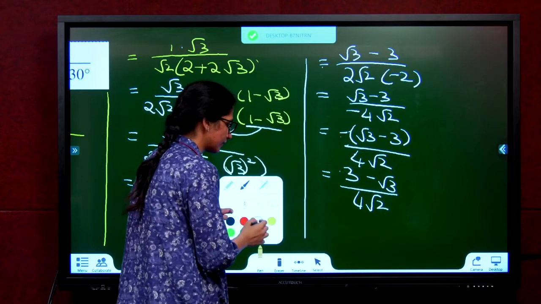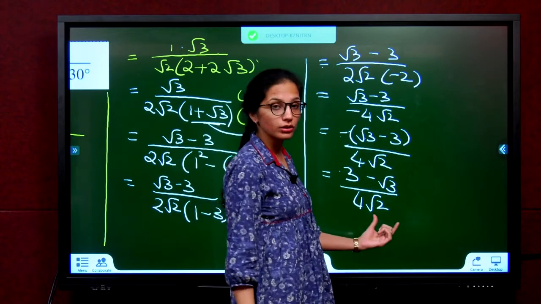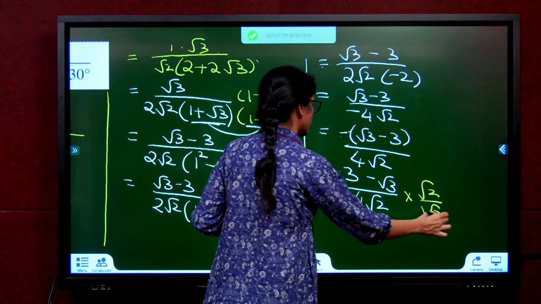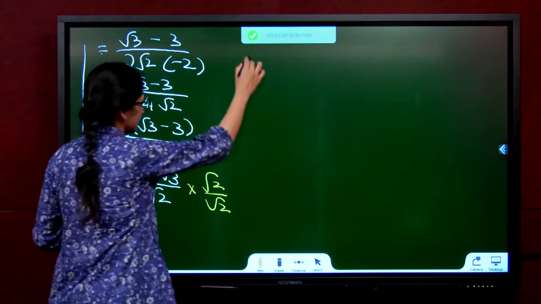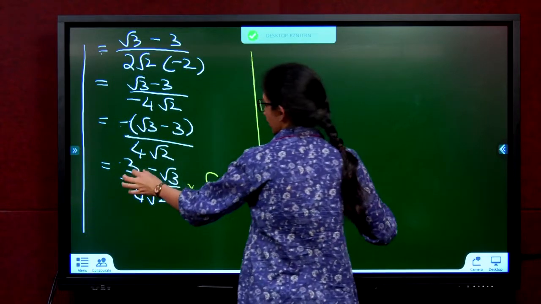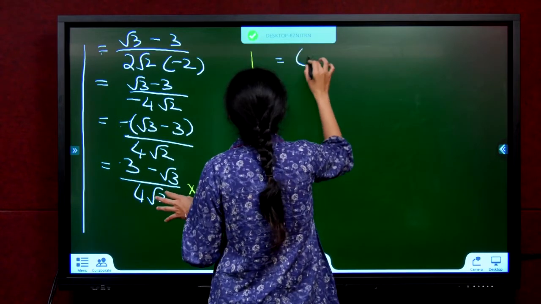I don't want root in the denominator. I have to rationalize it. Remove the root in the denominator. There's a single root term. Simply multiply and divide with the same root. Root 2 and root 2. Now what happens? Root 2 into 3, 3 root 2. Or we'll keep it like that only for now.